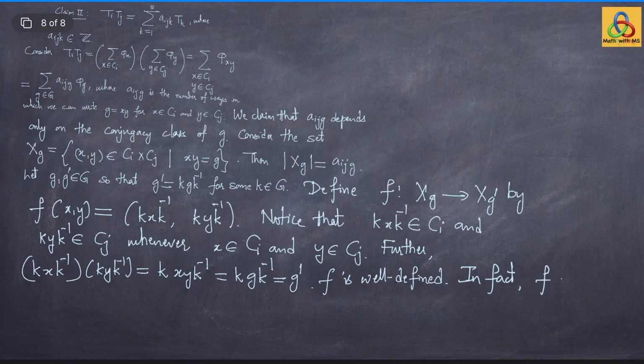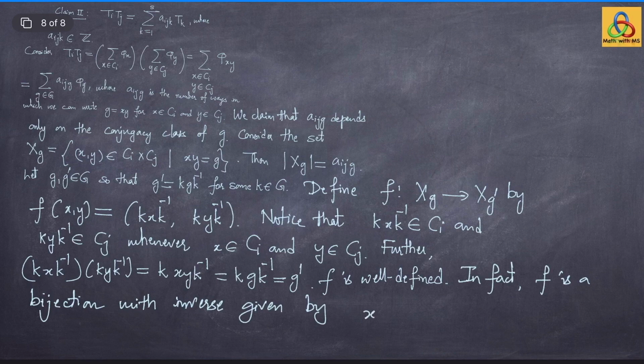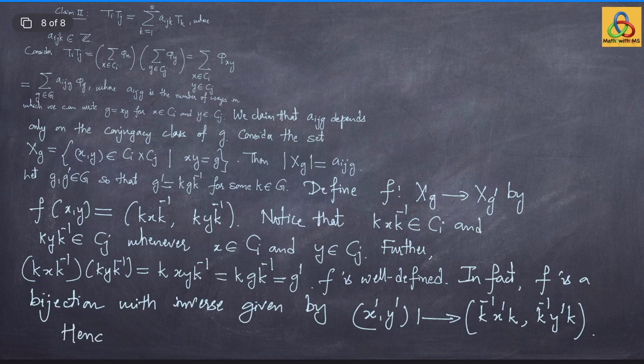All right. In fact, f is a bijection, and we can write down the inverse explicitly. You take x prime y prime in X sub g prime and just map it to k inverse x prime k and k inverse y prime k, and one can check directly that this map is the inverse of the map f.